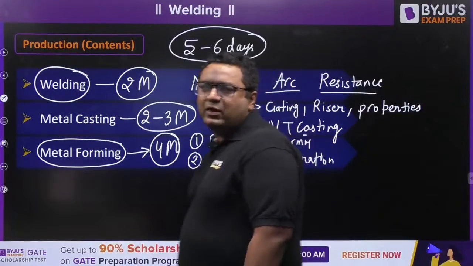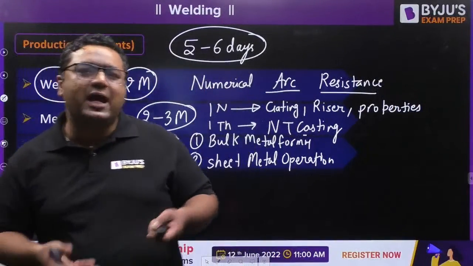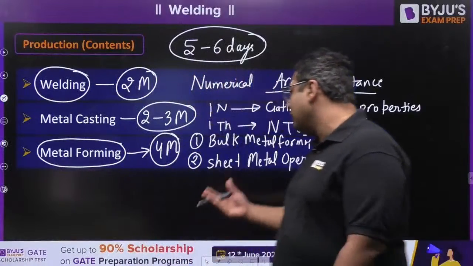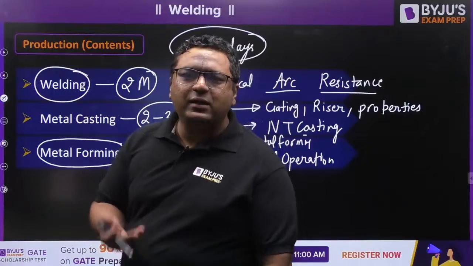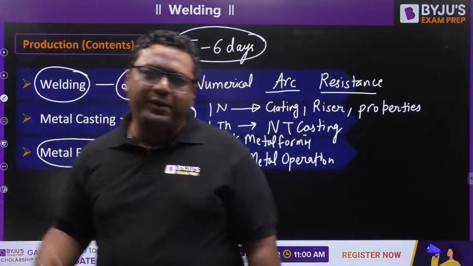Bulk metal forming consists of rolling, forging, extrusion, wire drawing. Sheet metal operation has punching, blanking, deep drawing. Many operations are there.